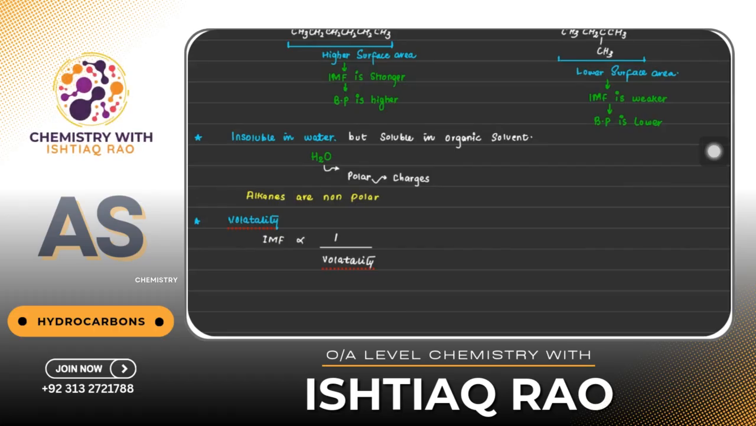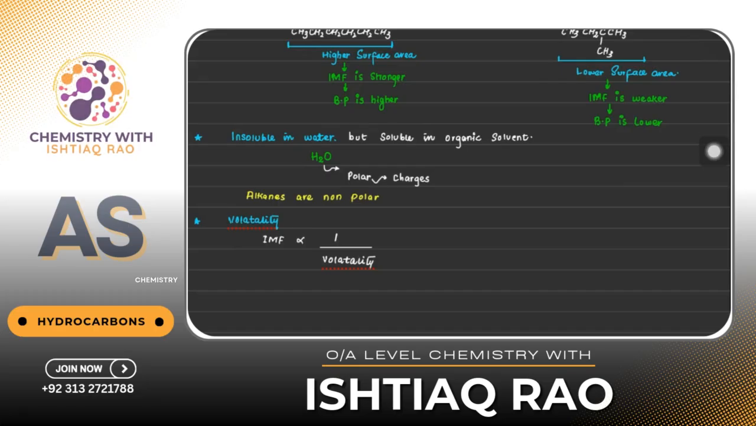So when something is highly volatile, what does it mean? It has a lower force of attraction. That's why the molecules are going far away from each other. It's due to the weaker force of attraction, right? Or when something is less volatile, it's not going to evaporate. What does it mean if it's not going to evaporate? It means the molecules are not moving further away from each other due to stronger attraction.